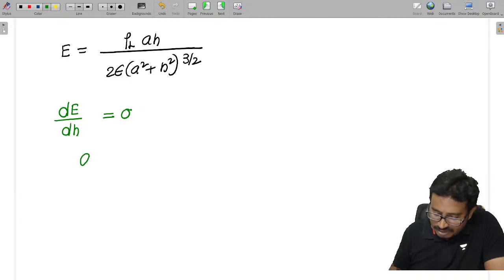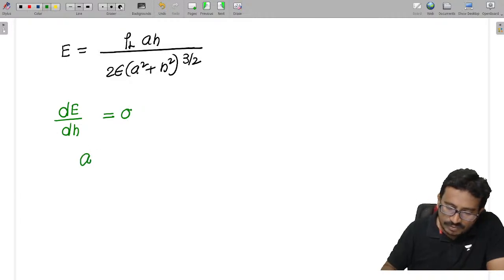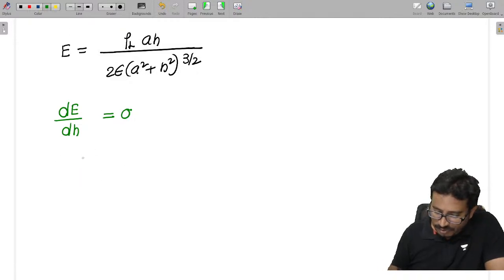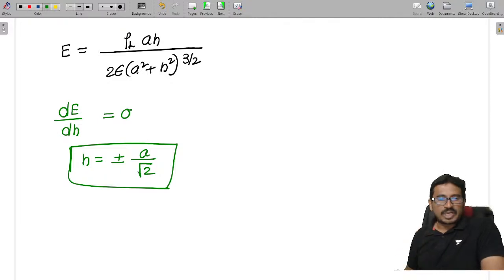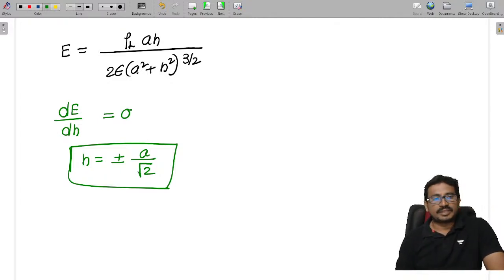By simplifying this, you will get the H value, the location of the maximum field, which is H equal to plus or minus A by root 2. So at this location my electric field is maximum.